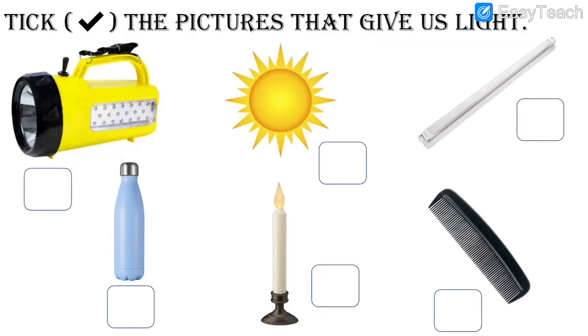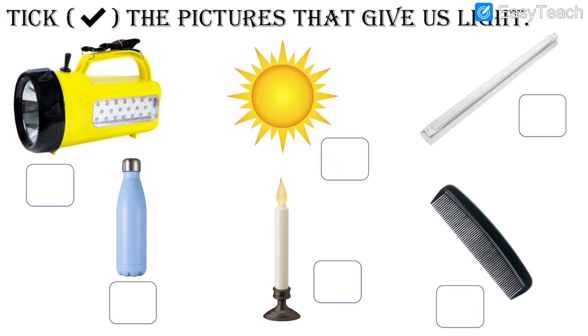Now we have an activity over here. We have to tick mark the pictures that give us light. So look at all the pictures carefully. We have a torch, we have the image of the sun, then we have an image of a water bottle, of a candle, of a comb, and one more image we have over here.